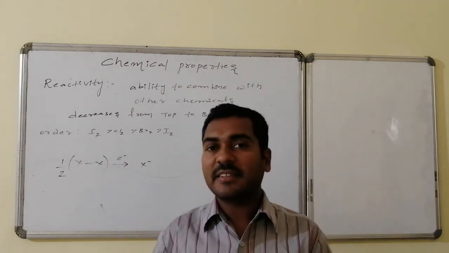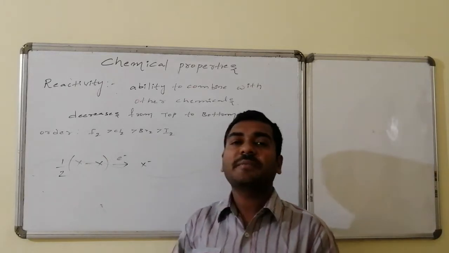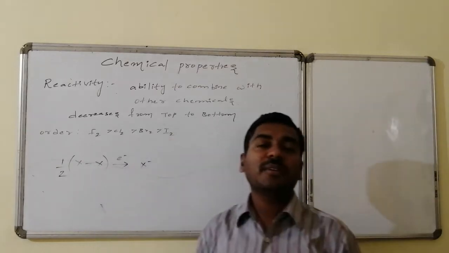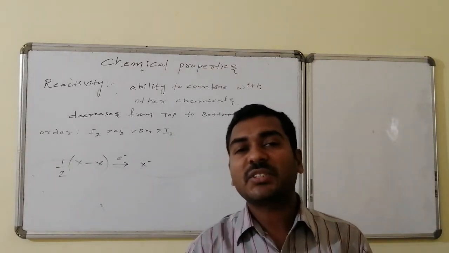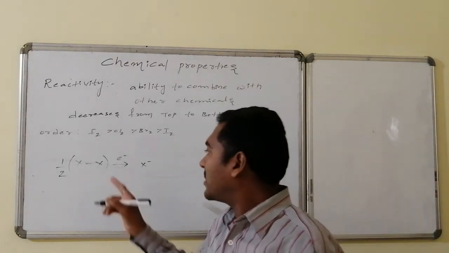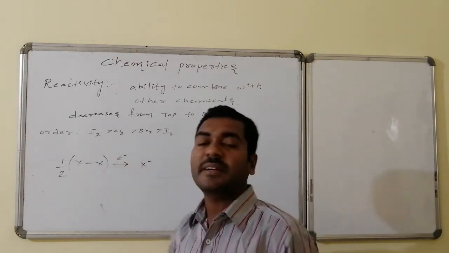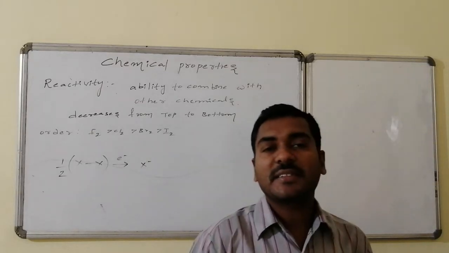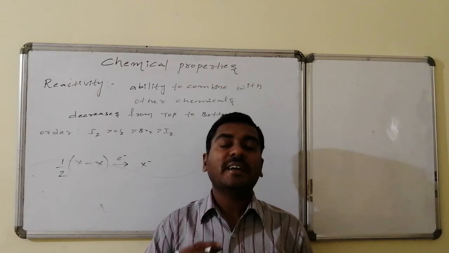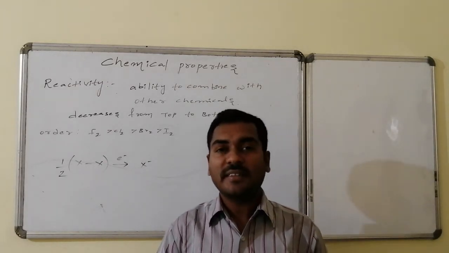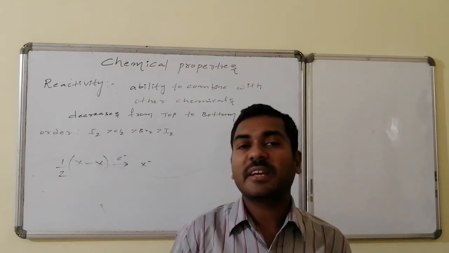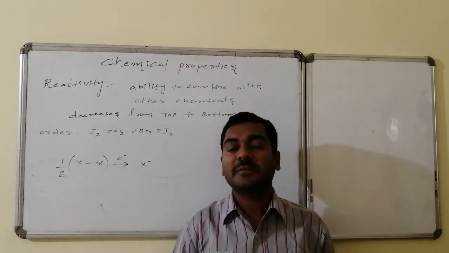These are the things that will decide the reactivity of the halogen. Here two things are there. Where the halogen molecule is broken into halogen atom, that is said to be bond dissociation energy. And second one is the halogen atom after taking electron being converted to halide ion, that is said to be electron affinity. So the combination of bond dissociation energy and electron affinity decides which halogen is having higher reactivity and which is having lower reactivity, and relates to the order.